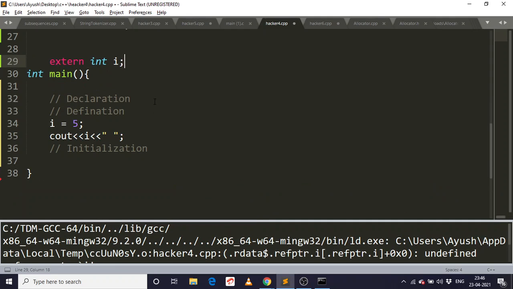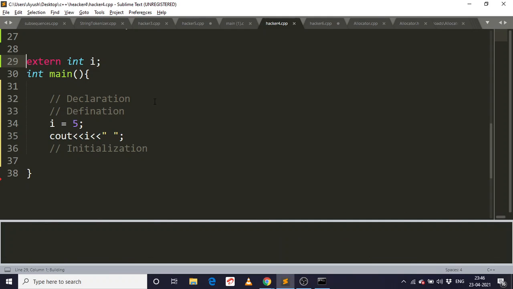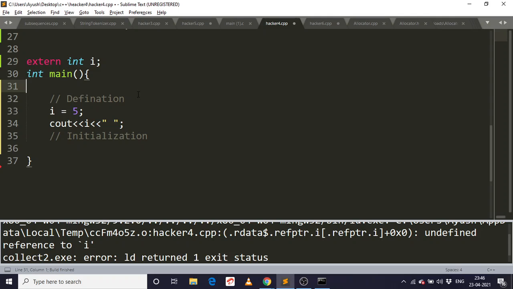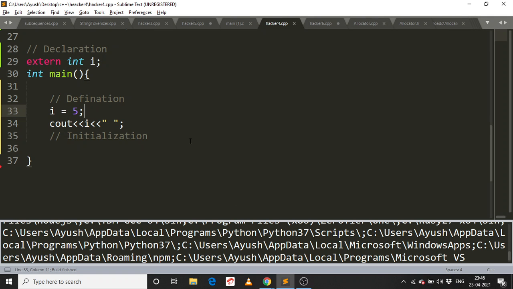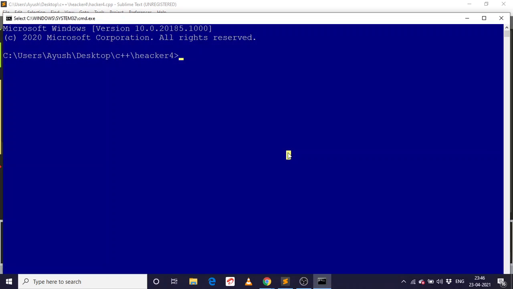Let me make it global. This is the declaration. What am I using now? Okay, I guess it should work now. Let me try to print it. What's the issue here?